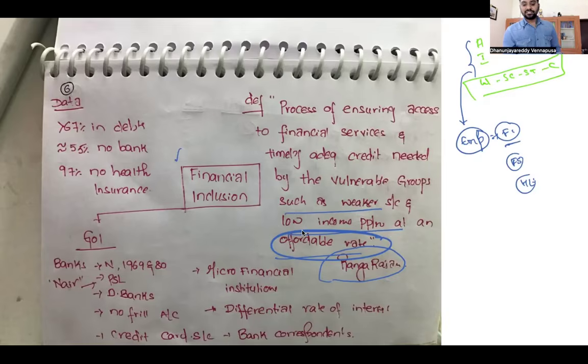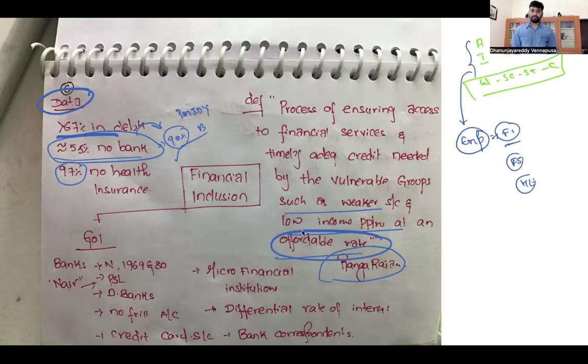Data: more than 67% of the Indian population is in debt. 55% of the people did not have banking before 2016, but today the majority of the population has come under the banking sector, thanks to Pradhan Mantri Jan Dhan Yojana. So you can write this, now 90% were brought in. 97% of the rural population in India do not have health insurance. As a result, the majority of the population is not on the route of financial inclusion. Financial inclusion is very, very important.